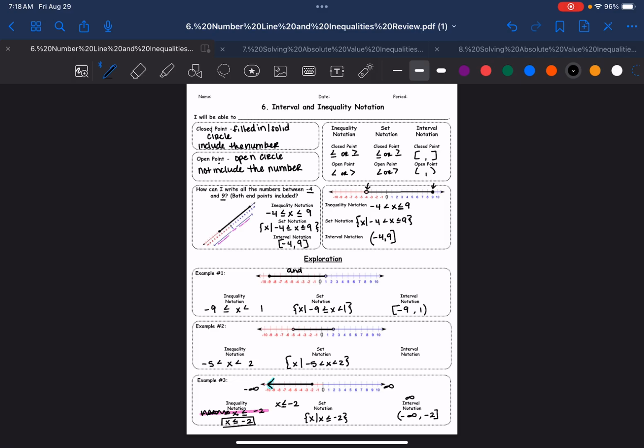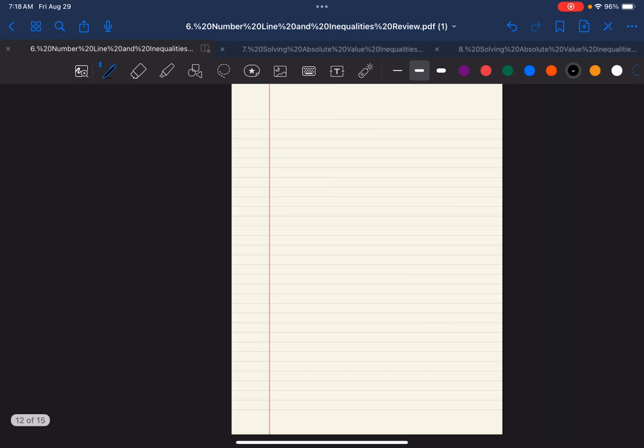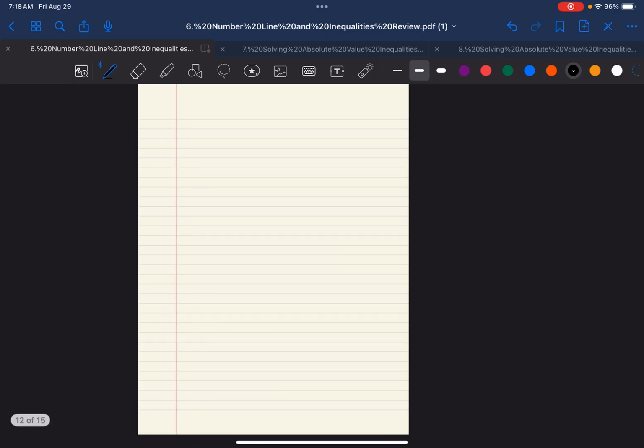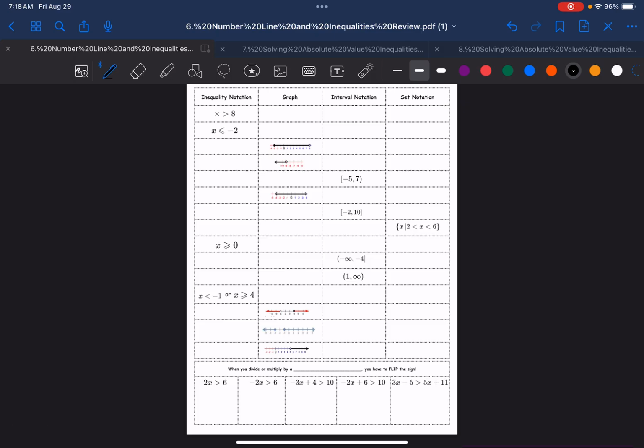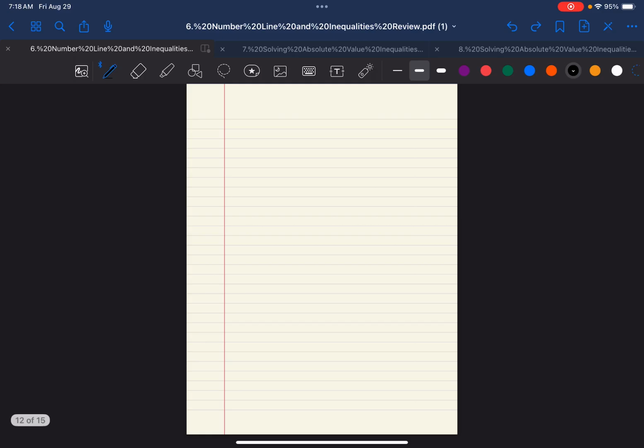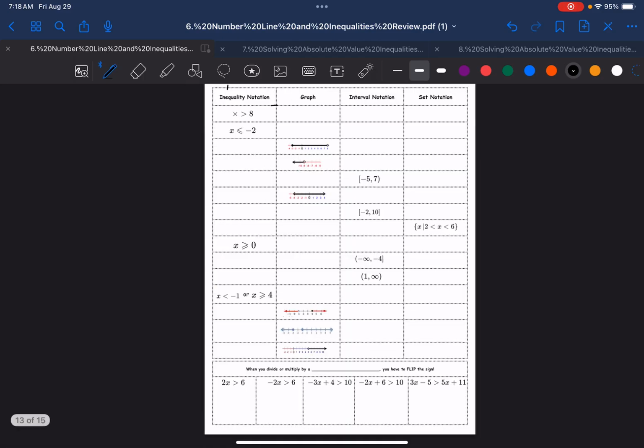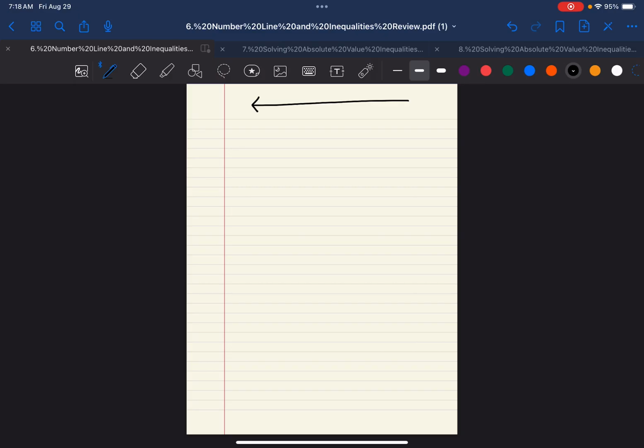So then take a minute to make sure your notes match mine, and let's go to page 2. But before we go to page 2, look at the top of my notes. I have no space up here. Your notes have a little bit more space than mine, so I want you to draw just a small number line right here. And this is going to help you because I have it on the top of my notes. This is the less side. This is the greater side. This side goes to positive infinity. This one goes to negative infinity. So we know these are the negatives. These are the positive numbers.